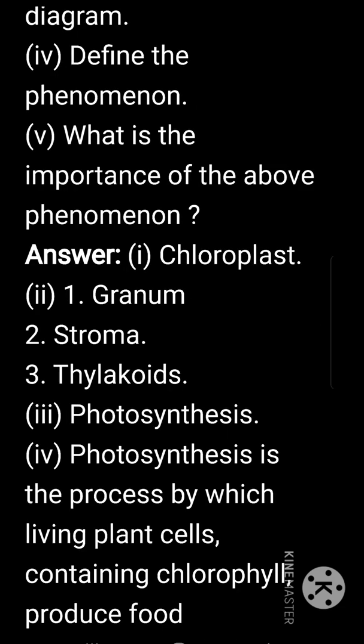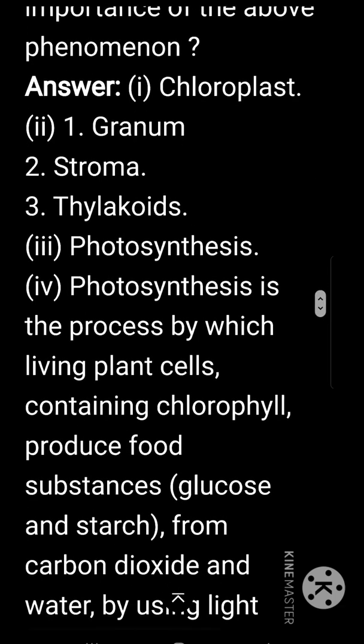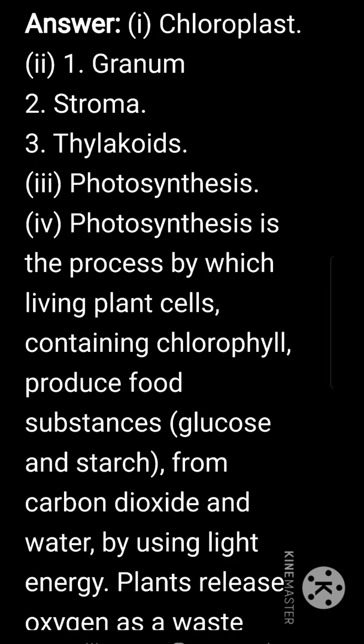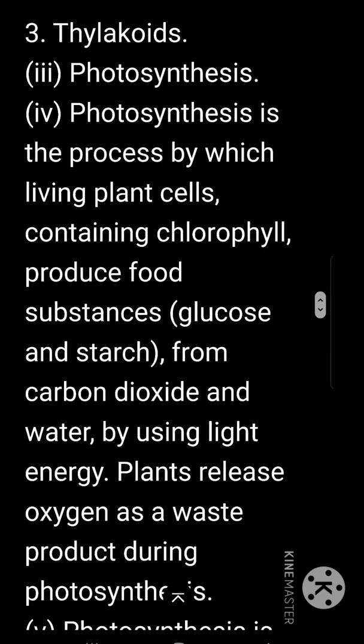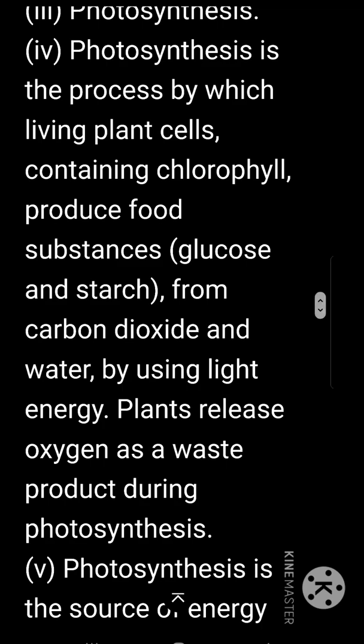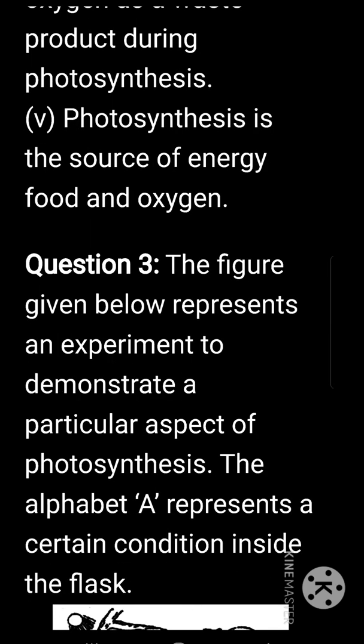Define the phenomenon. Photosynthesis is the process by which living plant cells containing chlorophyll produce food substances, that is glucose and starch, from carbon dioxide and water by using light energy. Plants release oxygen as a waste product during photosynthesis. What is the importance of the above phenomenon? Photosynthesis is the source of energy, food and oxygen.